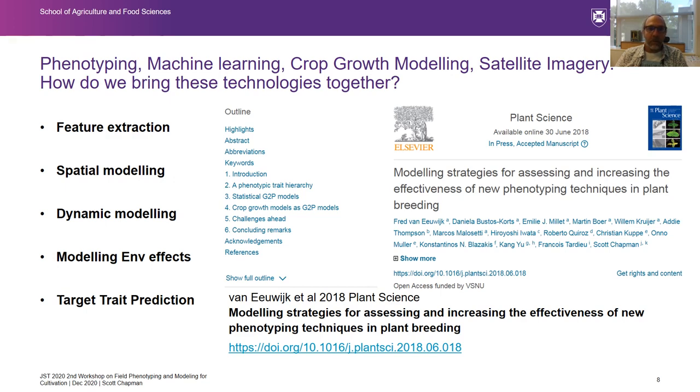The types of things that we looked at were feature extraction, spatial modelling or statistical modelling of trials, the dynamic modelling of traits, the modelling of environment effects, and target trait prediction. So I'm going to talk about some examples of these five things, and hopefully you'll have some appreciation of those by the end of this seminar.